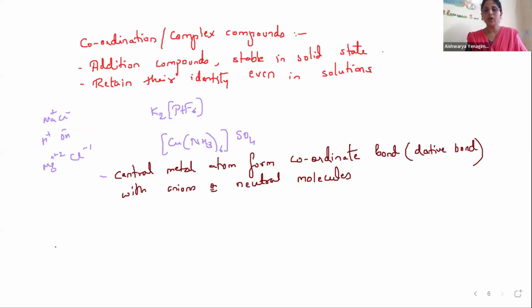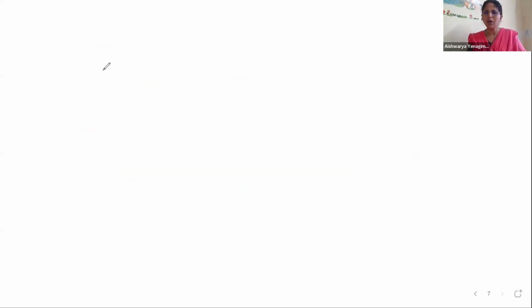Now what we need to understand is, we will go step by step. Understand certain terminologies of complex compounds, then we will see the properties or behavior and talk about it. When I was talking about the definition of complex compounds, I was speaking about the central metal atom, which is attached to NH3 molecules. So what are all these things? What are the terminologies associated with coordination compounds?